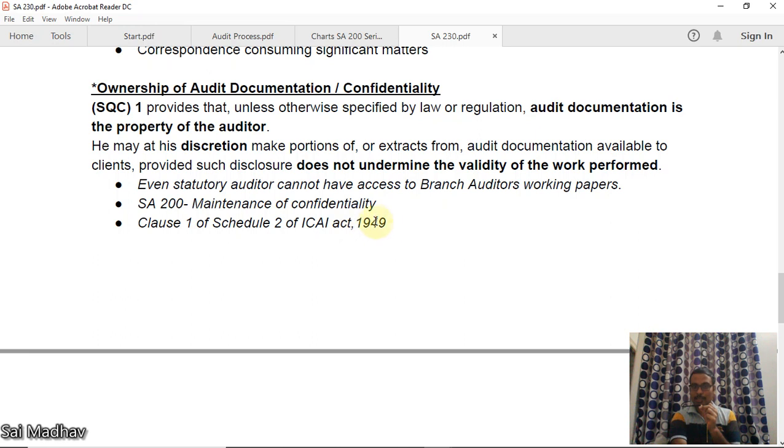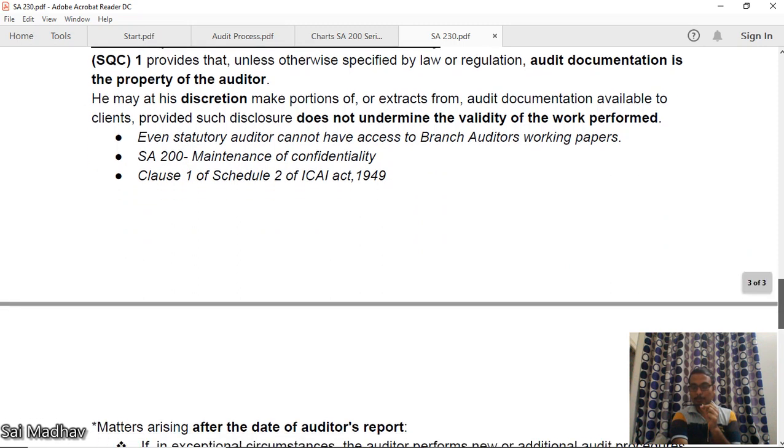If you are a final student, you will have knowledge of this. As per this clause also, you should maintain confidentiality. So whenever you see a question on this audit documentation confidentiality issue, you try to relate SQC 1, SA 200 and clause 1 of schedule 2. When you link all these things, you'll be getting a perfect answer.